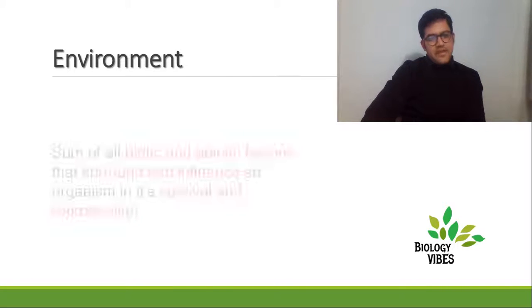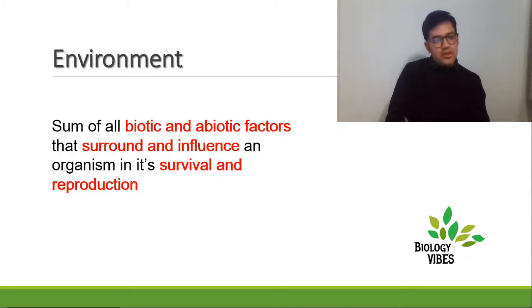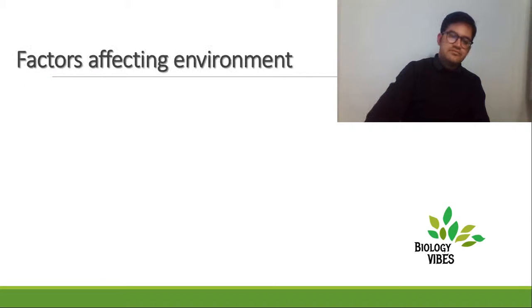Now coming to the environment, the definition is pretty straightforward and you have known it for quite long. It is the sum of biotic, all the living organisms, and abiotic, your physical surroundings, that surround and influence each other. For example, you have a certain impact on the surroundings and the surroundings have a certain impact back on you. The surroundings influence an organism in its survival and reproduction. That's called environment.